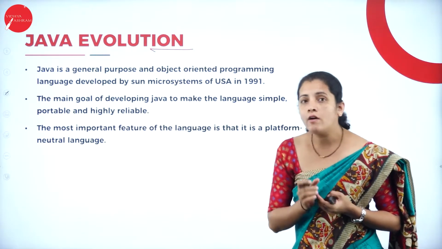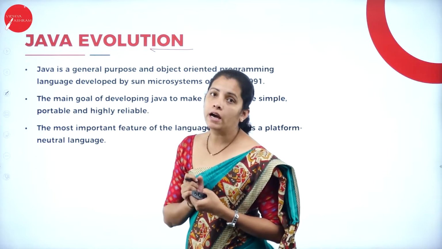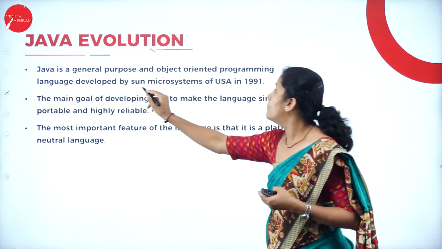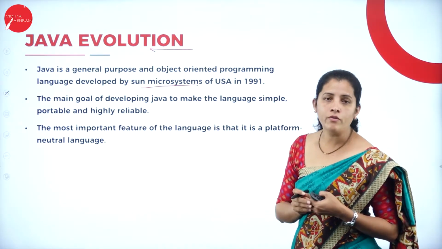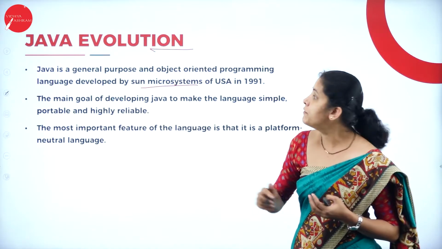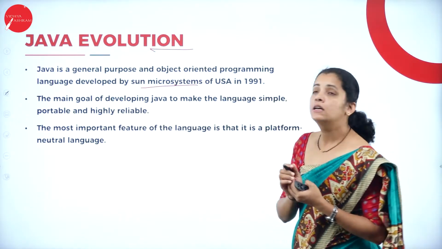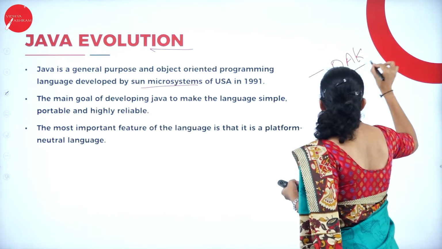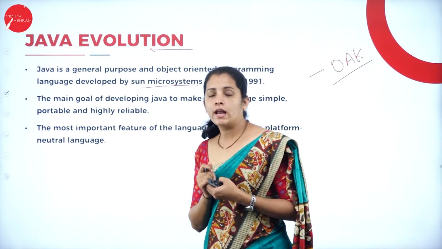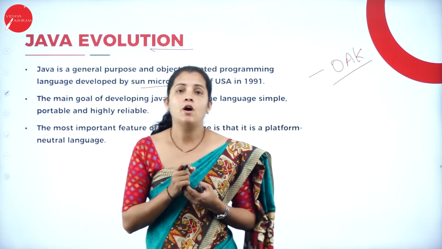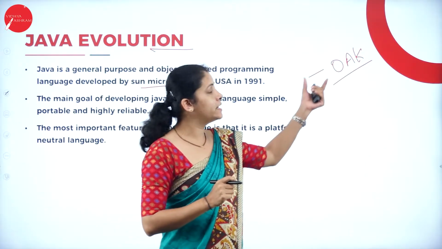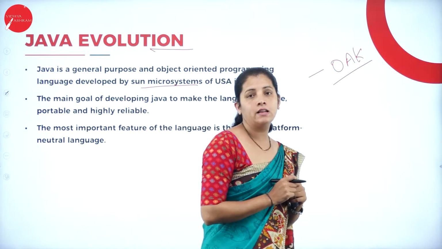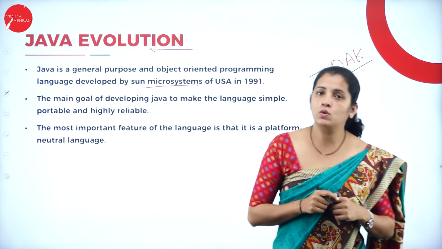Java was developed in the year 1991 by Sun Microsystems of USA. Then what is the first name of Java? That is OAC. Initially, the Java programs were introduced by the name OAC in the year 1991 by Sun Microsystems.